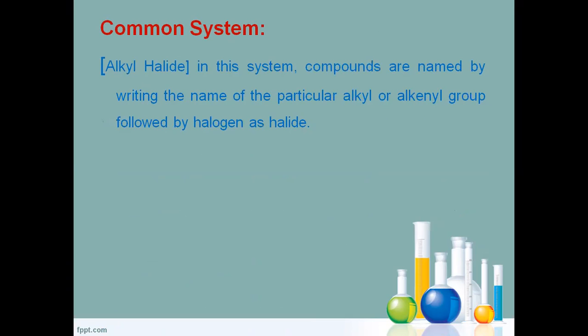We write the name of the particular alkyl group followed by halogen as halide.